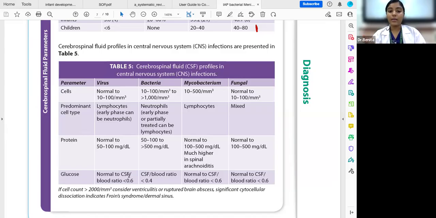Now, Mycobacterium, the difference is that it is predominantly lymphocytic, even though it's a bacteria. And the cell count can be 10 to 500, and proteins can be normal or a little higher. Glucose will be reduced. Fungal cause gives us a mixed picture, so it can be neutrophilic or lymphocytic. And cells can be normal to 100, and proteins and glucose can also be normal or slightly elevated.